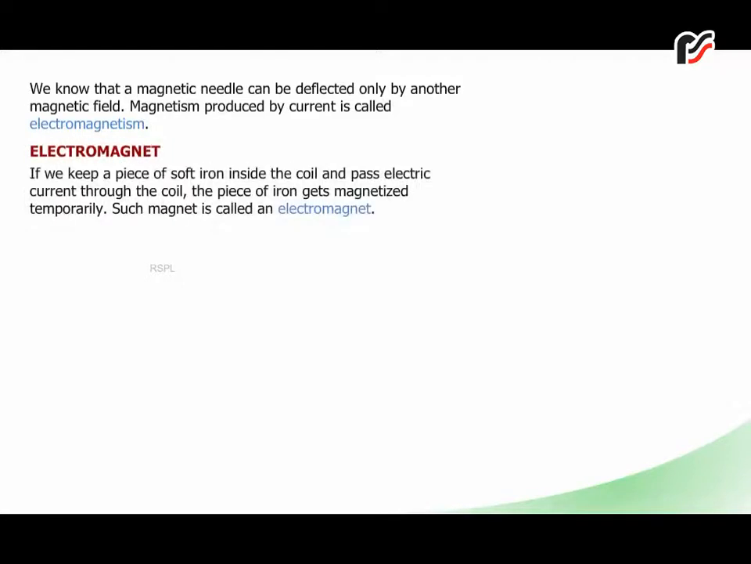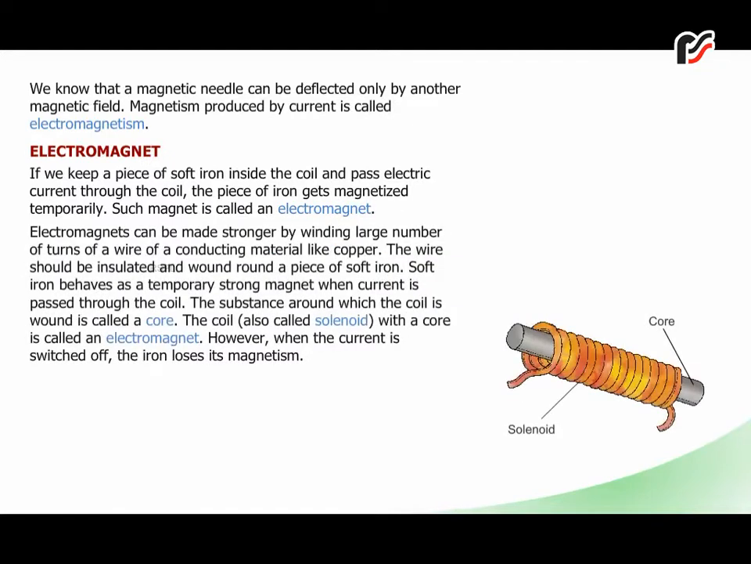Electromagnet. If we keep a piece of soft iron inside the coil and pass electric current through the coil, the piece of iron gets magnetized temporarily. Such a magnet is called an electromagnet. Electromagnets can be made stronger by winding a large number of turns of a wire of a conducting material like copper. The wire should be insulated and wound round a piece of soft iron.